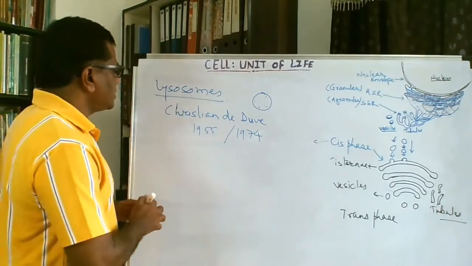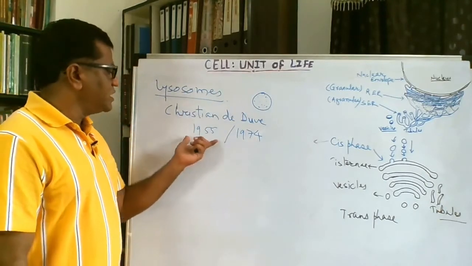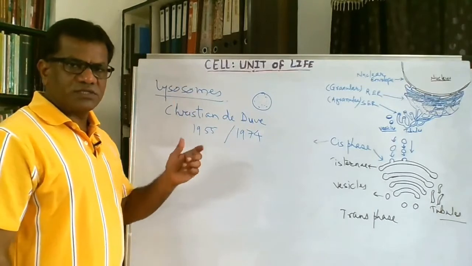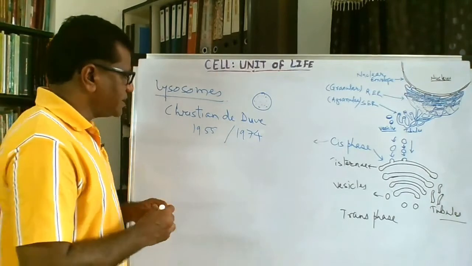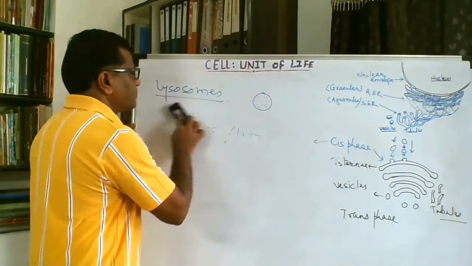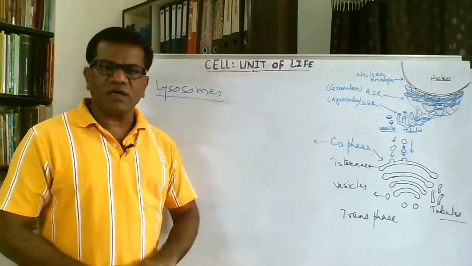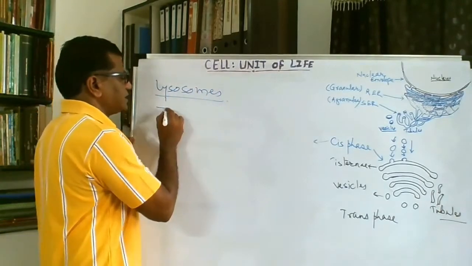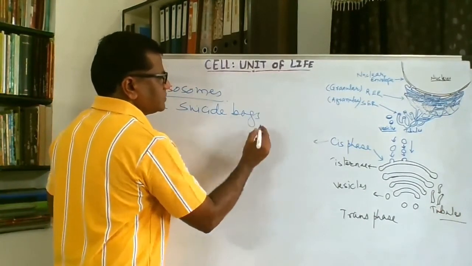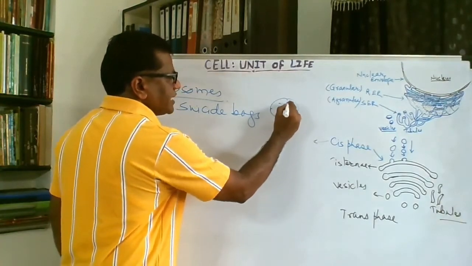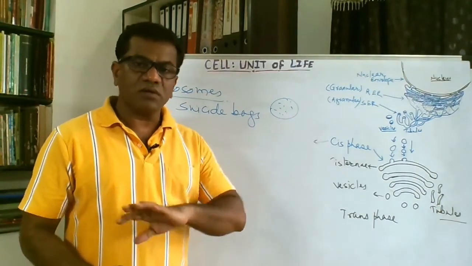Christian de Duve discovered these lysosomes while he was studying some nerve cells. He found them in 1955 and he got the Nobel Prize in 1974 for the same lysosomes. We all know that lysosomes are very famously called suicide bags of the cells, because they have hydrolytic enzymes inside them, and these hydrolytic enzymes are of so many types.